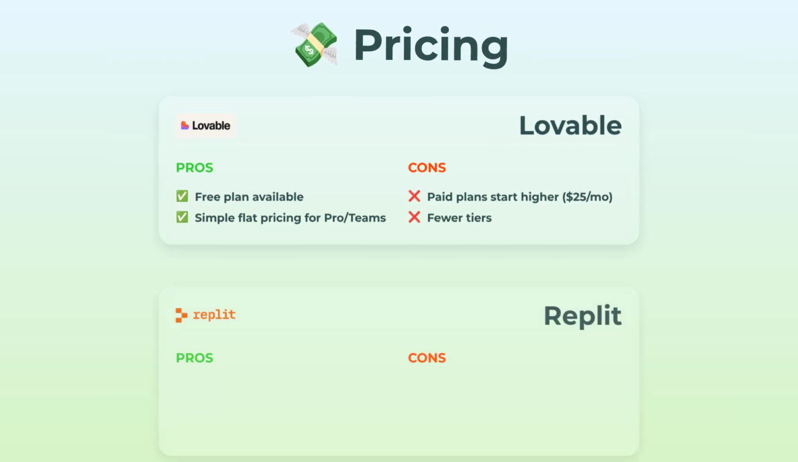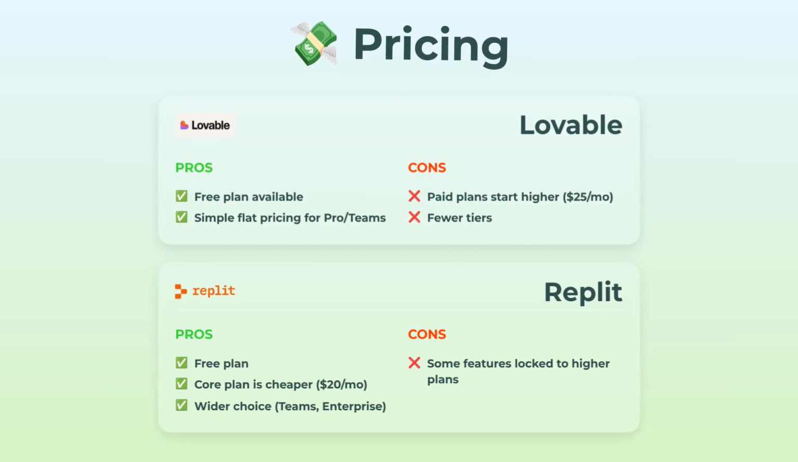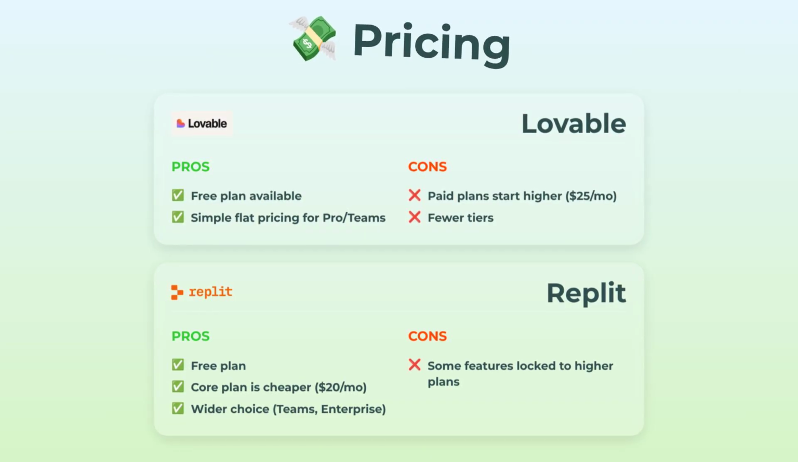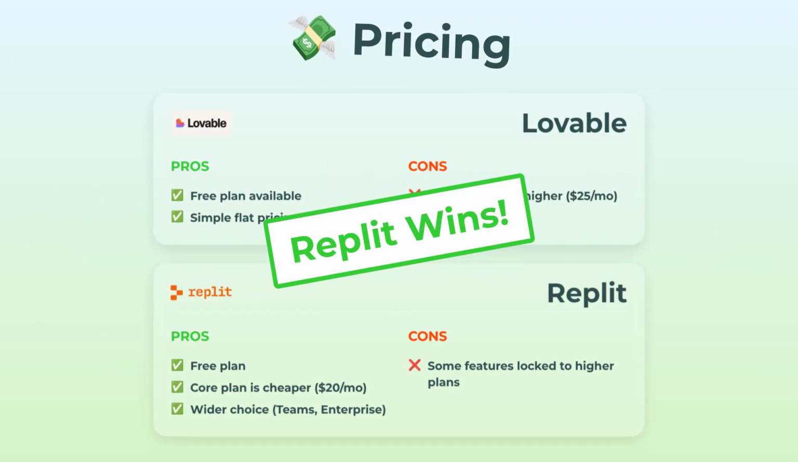Replit, on the other hand, offers a free plan as well, and the core paid tier is actually a bit cheaper at $20 per month. There are more choices too, teams, even enterprise levels if you're a big deal. Some features do sit behind the pricier plans, but for flexibility and value, honestly, Replit comes out ahead here.